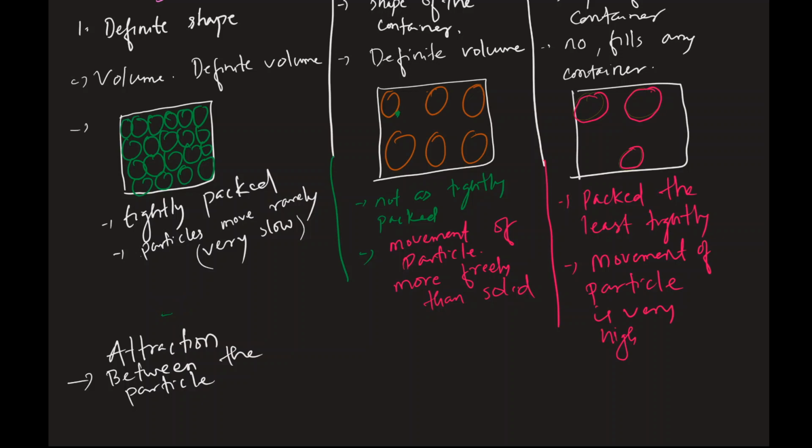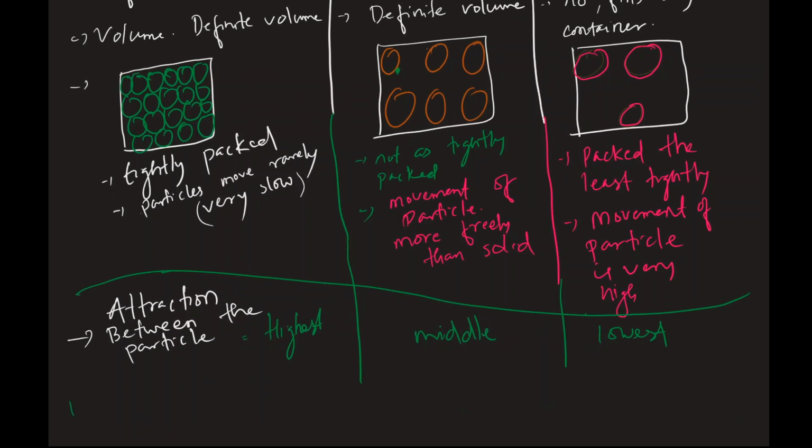So the attraction between the particles in solid is very high, or I should say the highest. And obviously gas is going to be the lowest, right? And the attraction between particles in liquid is going to be in the middle between these two.